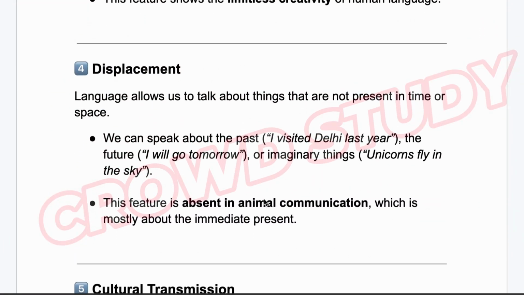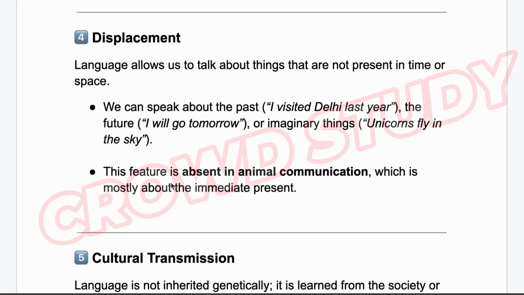Number 4 is displacement. Language allows us to talk about things that are not present in time or space. We can speak about the past: I visited Delhi last year. The future: I will go tomorrow. Or imaginary things: unicorns fly in the sky. This feature is absent in animal communication, which is mostly about the immediate present.